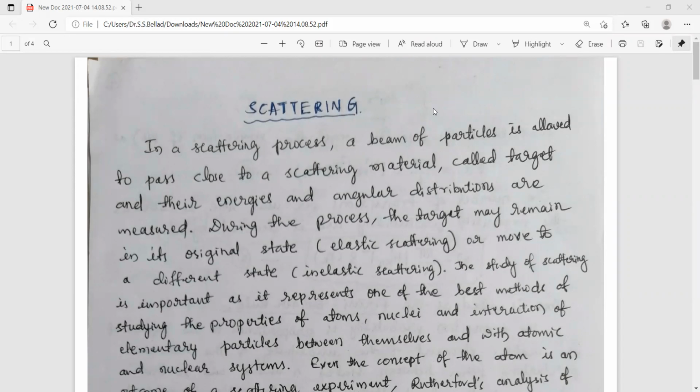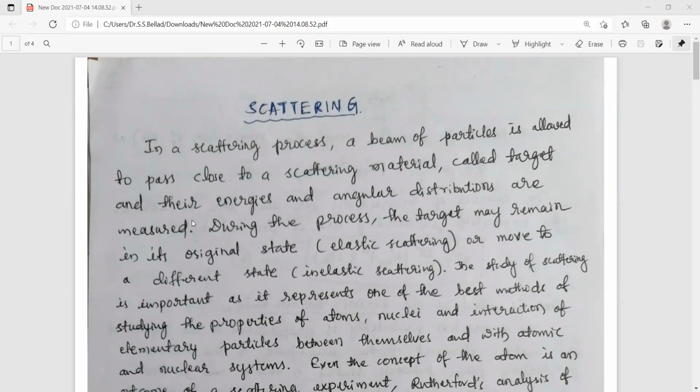So now we have to study this scattering phenomenon using the quantum mechanical aspects. As per the quantum mechanical aspects, in a scattering process, a beam of particles is allowed to pass close to a scattering material called a target, and their energies and angular distributions are measured. So this is how we are studying the scattering phenomenon.